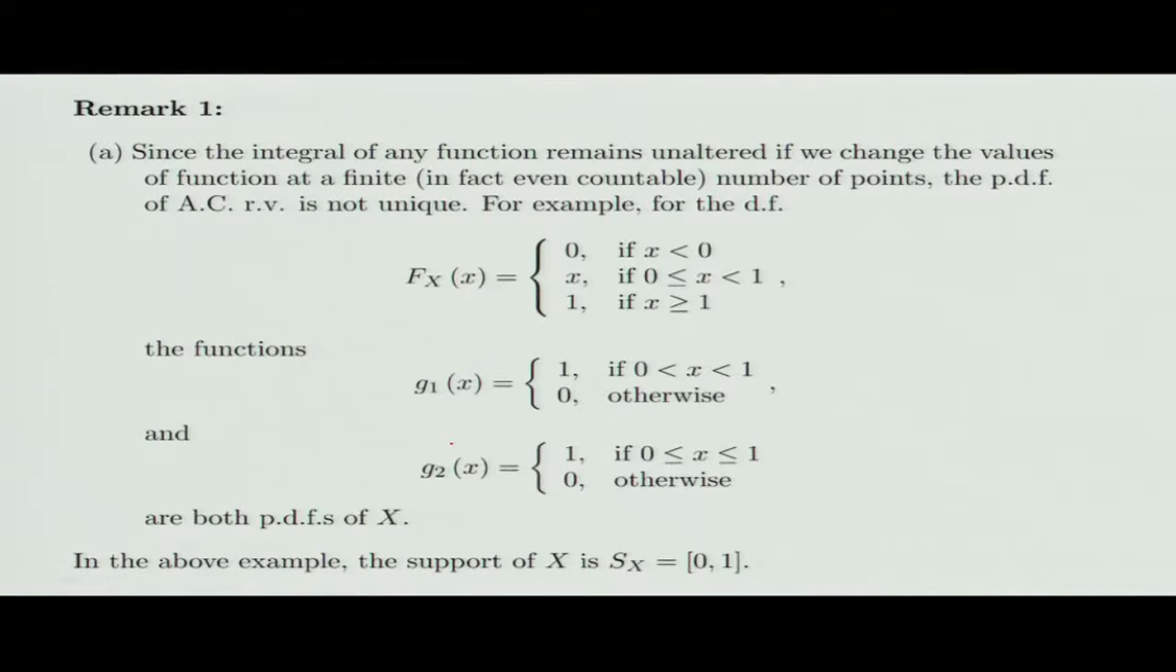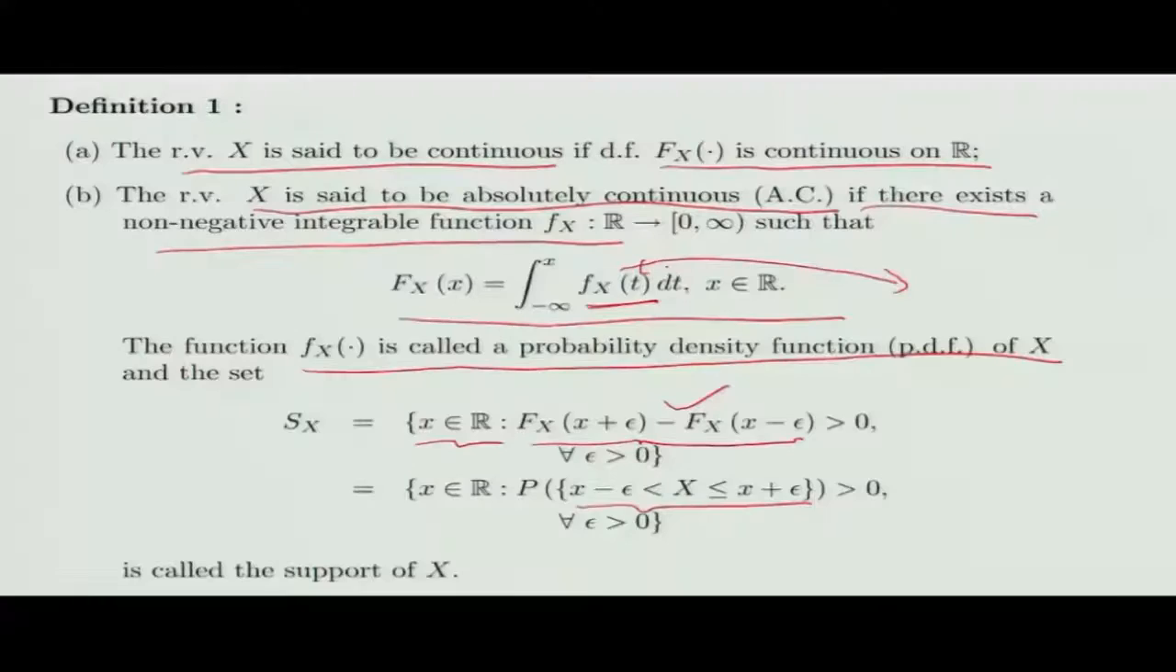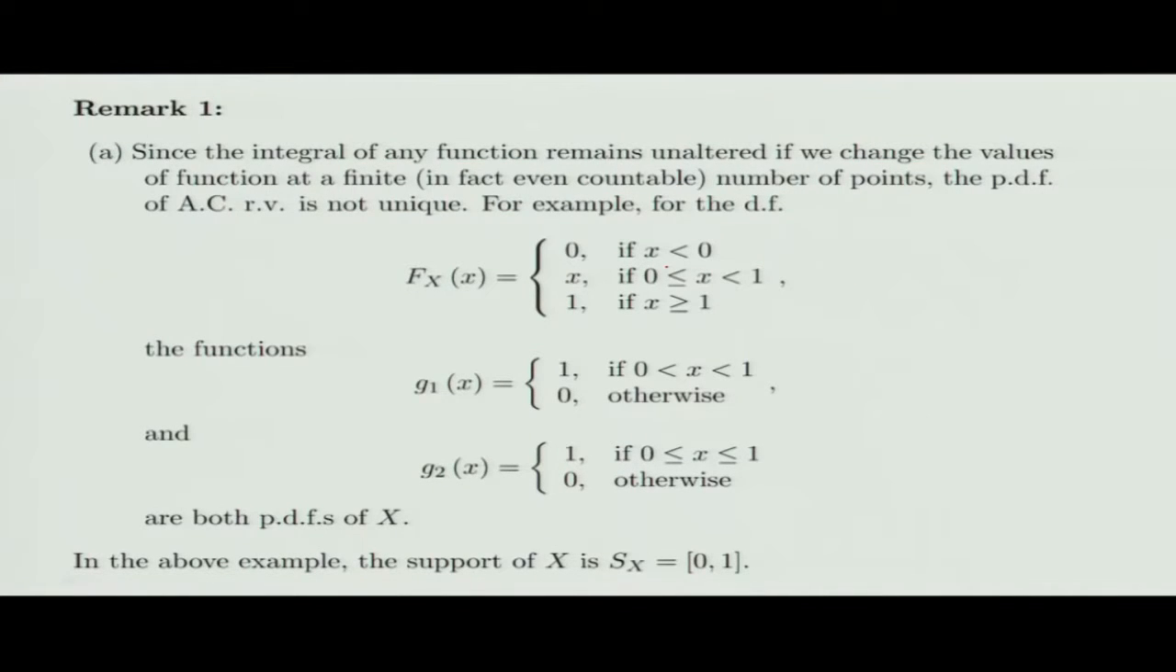Now note that we have said if the distribution function can be written as a definite integral of some non-negative integrable function f_X(t), then my random variable is absolutely continuous. Now suppose f_X(t) is a PDF. If I change f_X(t) at a finite number of points, you know that if you change the value of the function at a finite number of points, the value of the integral doesn't change. So what this suggests is that the PDF is not unique. If there is a PDF, I can find many variants of that PDF.